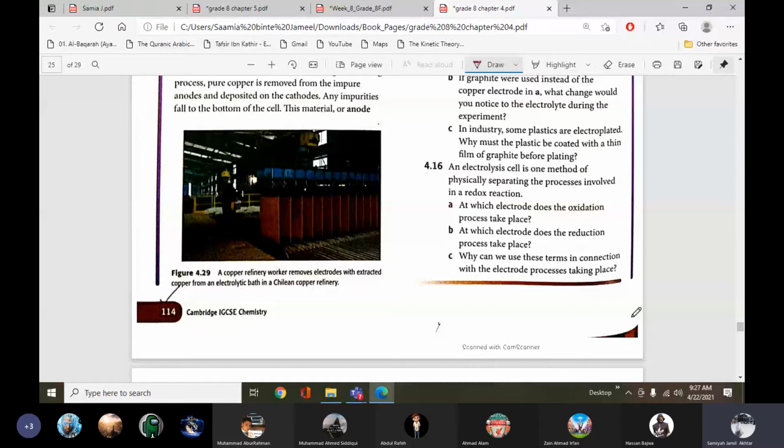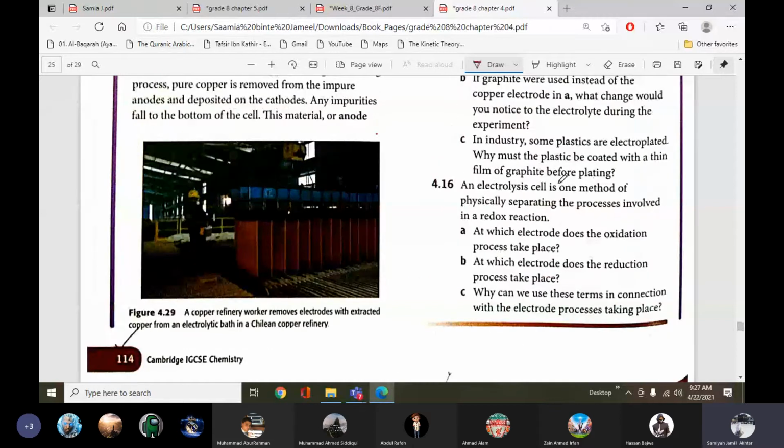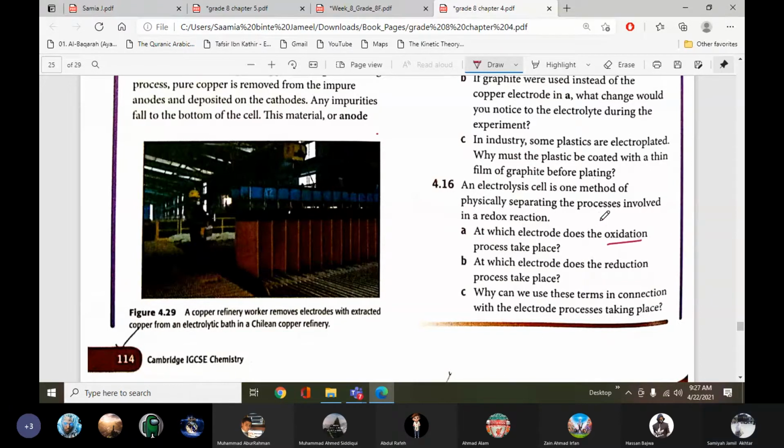Page 114. Now see: an electrolysis cell is one method of physically separating the processes involved in a redox reaction. Separating the processes. At which electrode does the oxidation process take place? Oxidation is the loss of electrons. So at which electrode does the loss of electrons take place, cathode or anode?